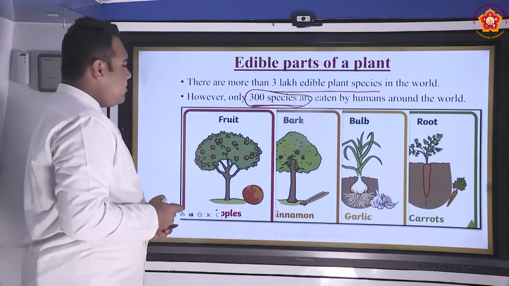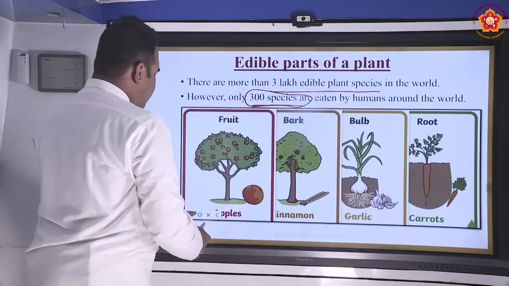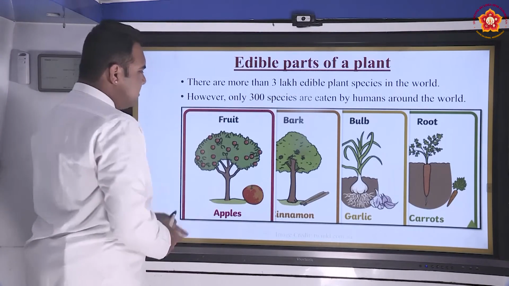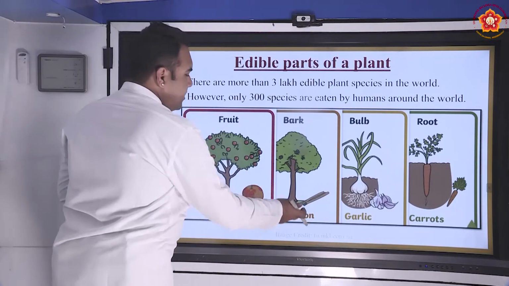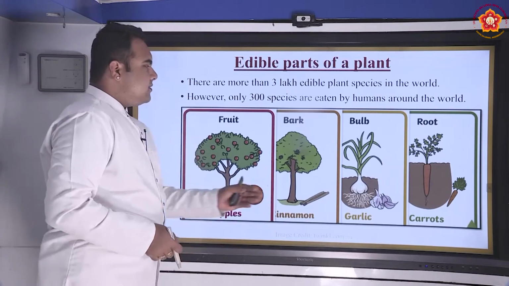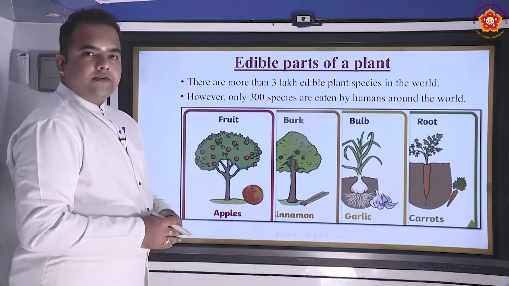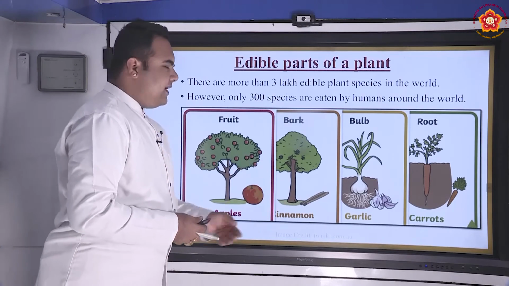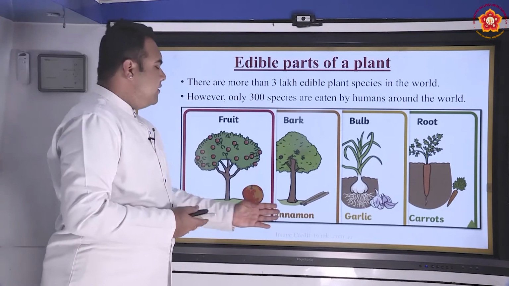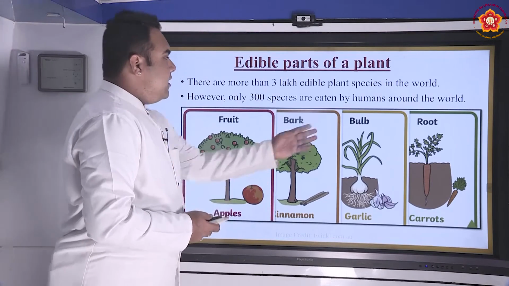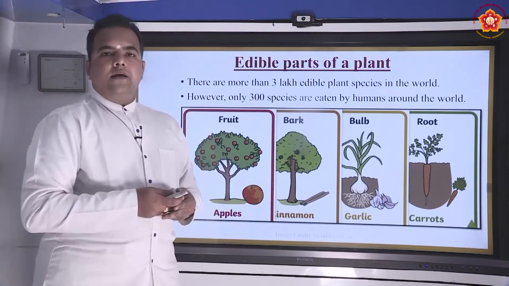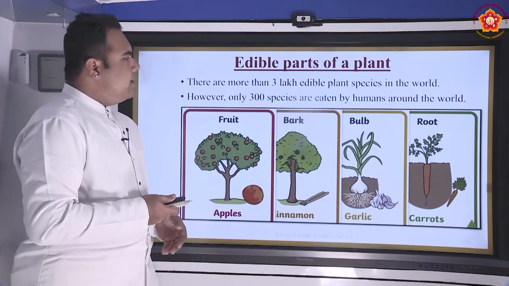For example, the fruits of plants, look at this, apples are the fruits of the plant that can be consumed. Cinnamon is the bark of the plant. This has a different purpose. To add an extra taste to the food that is prepared, we use the bark of the cinnamon plant. Similarly, the bulb of the garlic plant can be used for different purposes.